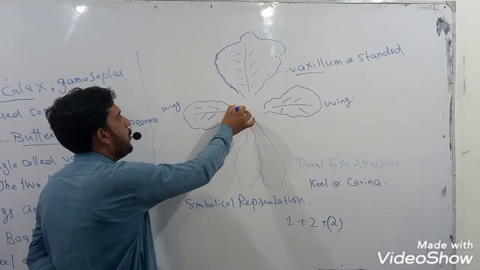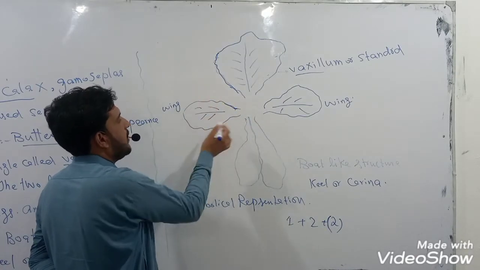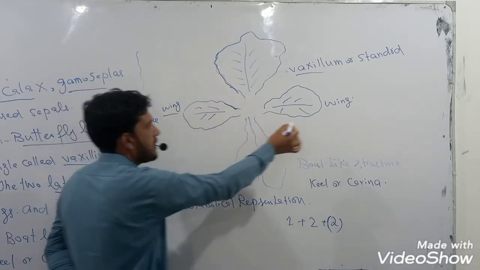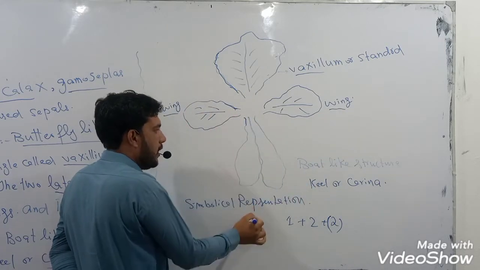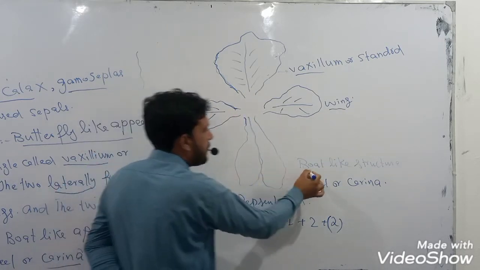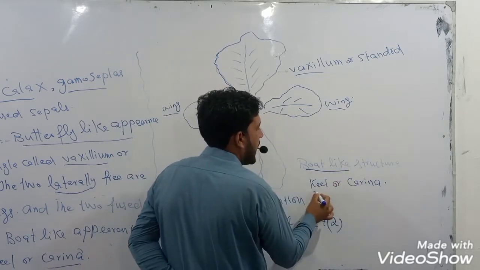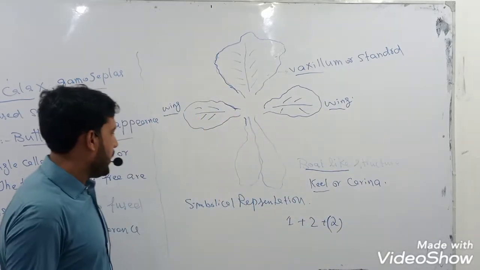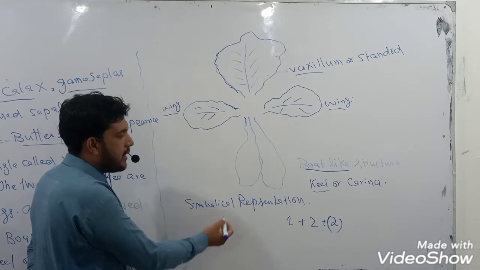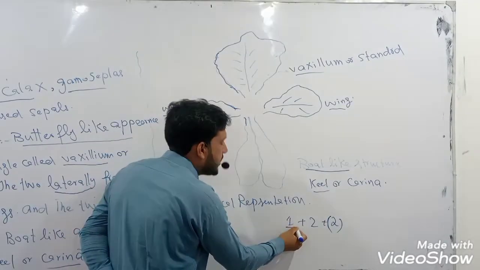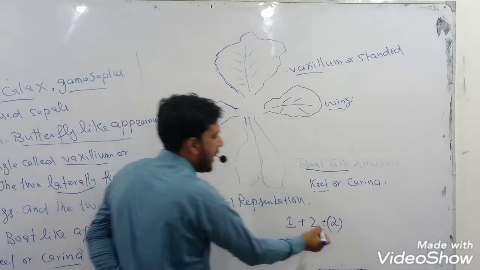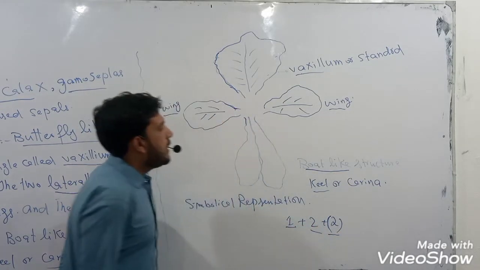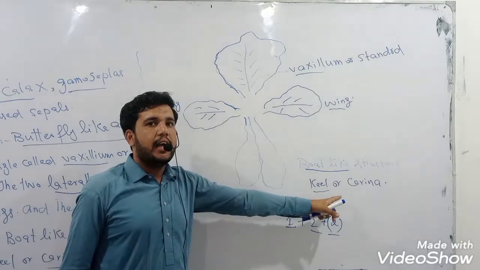These two, which are found on the lateral side, are known as wings, and the two which occur on the lower side and give the appearance of a boat are called keel or carina. Symbolically, we represent in the floral diagram 1, which represents the vexillum, 2, which represents the wings, and 2 inside brackets, which represents the keel or carina.